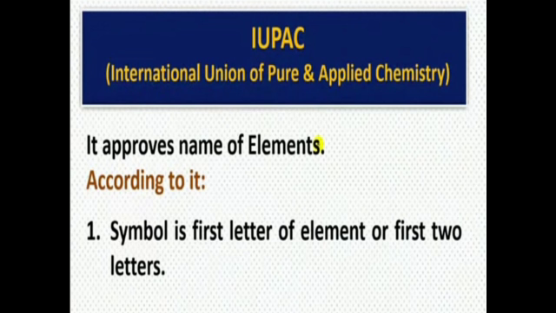The symbol is the first letter of the element or the first two letters. As I told you, for hydrogen it is H. If I say lithium, it is Li. If I say sodium, it is Na.